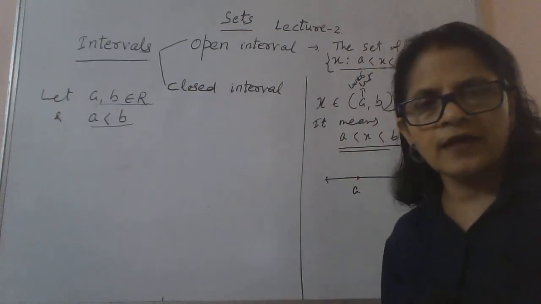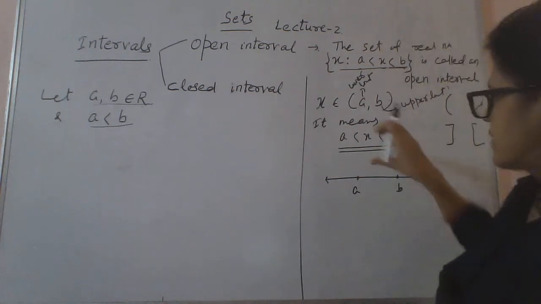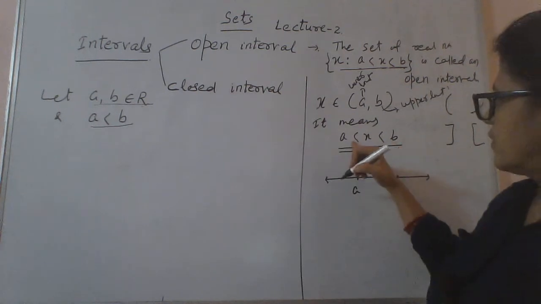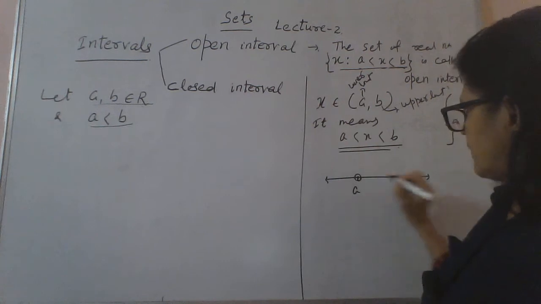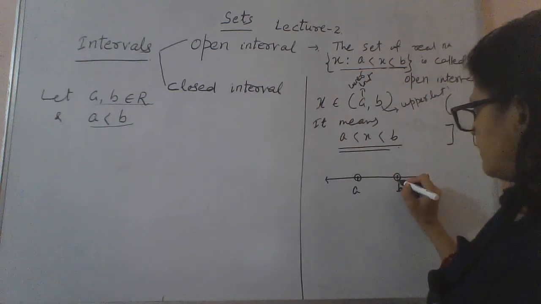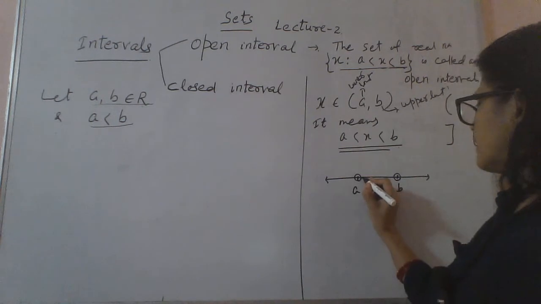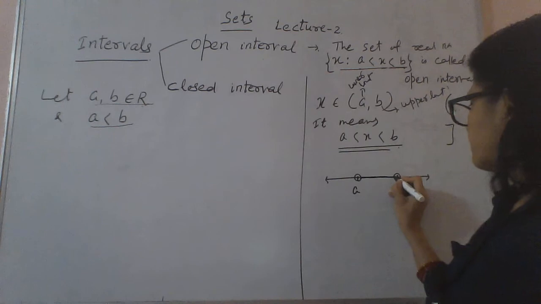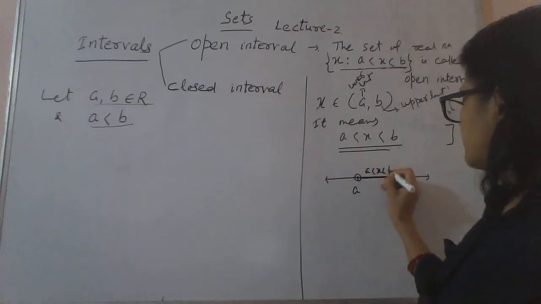Whenever we say a < x < b, it means x takes the points in between a and b, but x is not equal to a, and x is not equal to b. So the endpoints are excluded. We put a blank circle here, and these are the points between a and b.